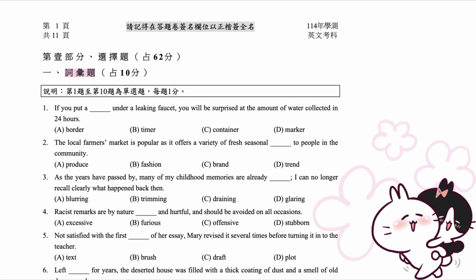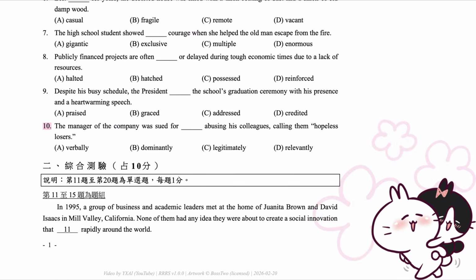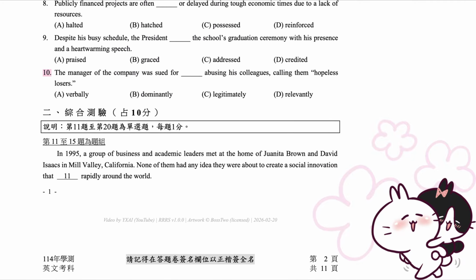1. Vocabulary. 10 points. Directions. Questions 1 to 10 are multiple choice questions, 1 point each. 10. The manager of the company was sued for verbally abusing his colleagues, calling them hopeless losers. A. Verbally. B. Dominantly. C. Legitimately. D. Relevantly.